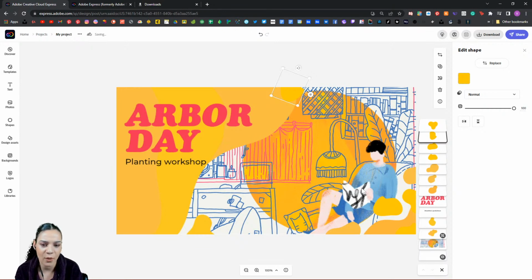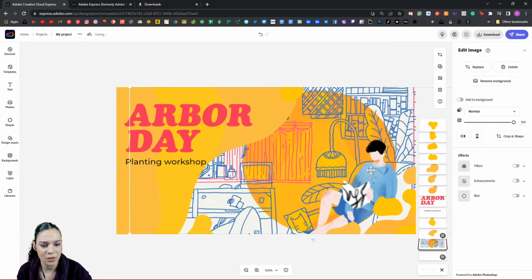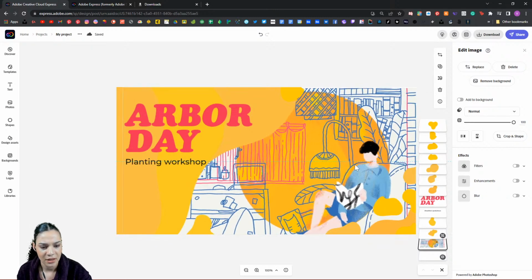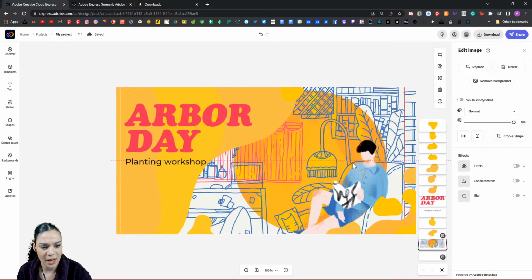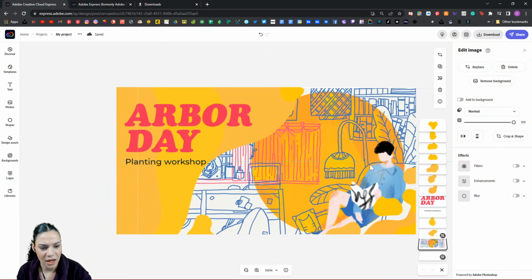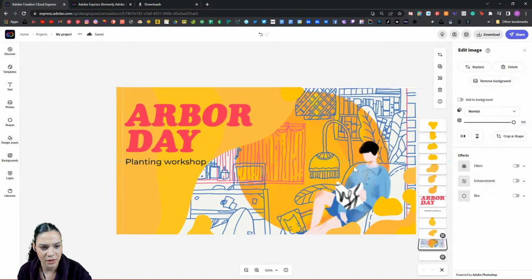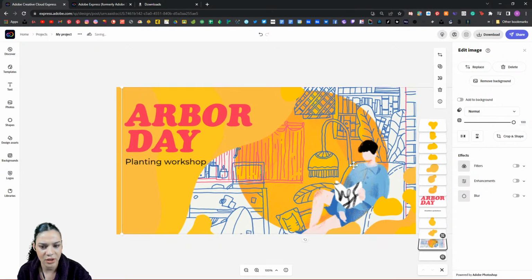It matches with our background, and what I'm going to do is I might actually drag our background, because I did say I might change it a little bit. I might drag our background and see how I like these little overlaps with our central character here, which I think is actually looking pretty cool. I might leave it like that.